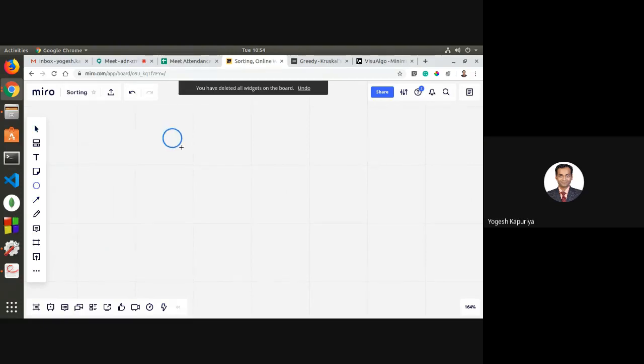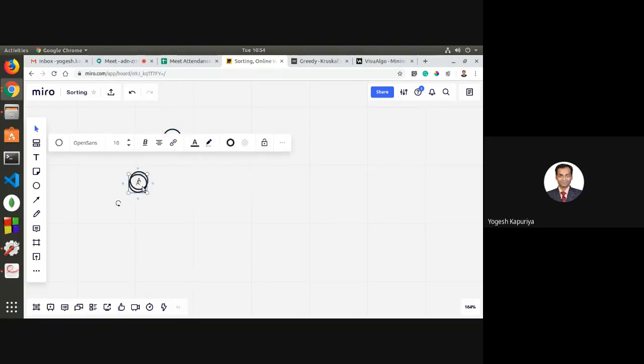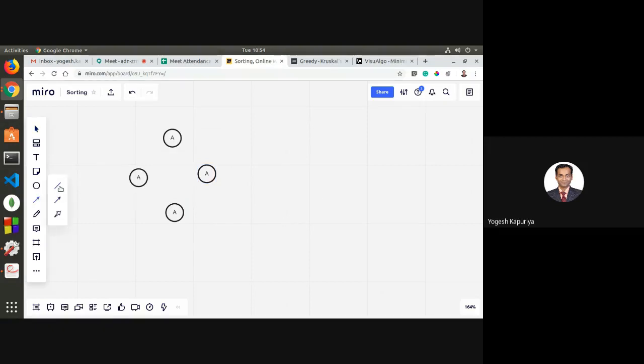So let us say we have this graph. So it's a weighted graph.